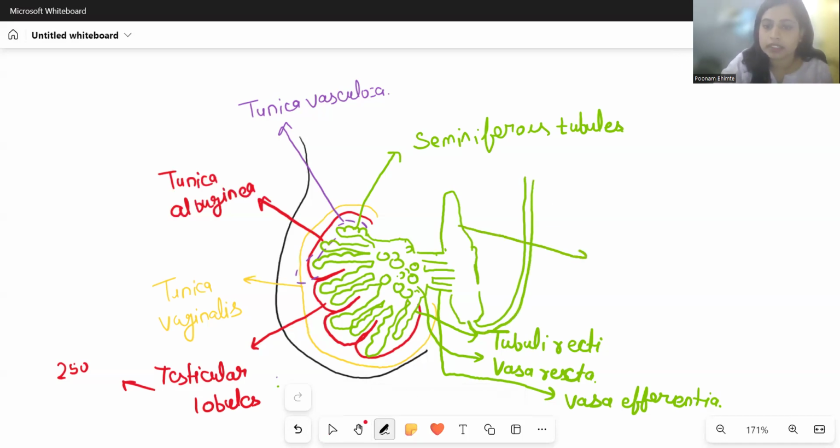This part is called epididymis. This epididymis is used for storage of the sperms. Next, finally, the duct that is going to take the sperms outside the testis is the vas deferens.